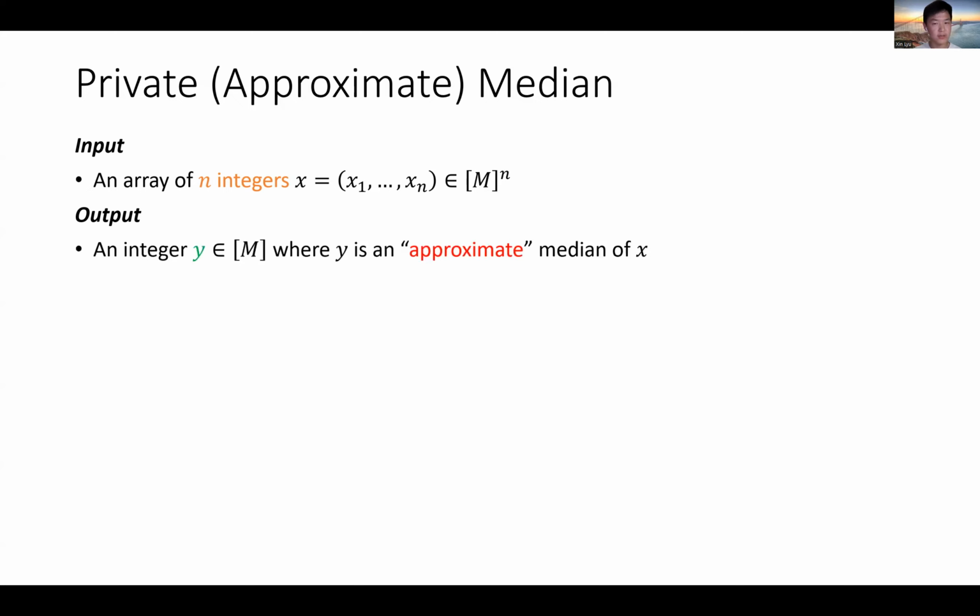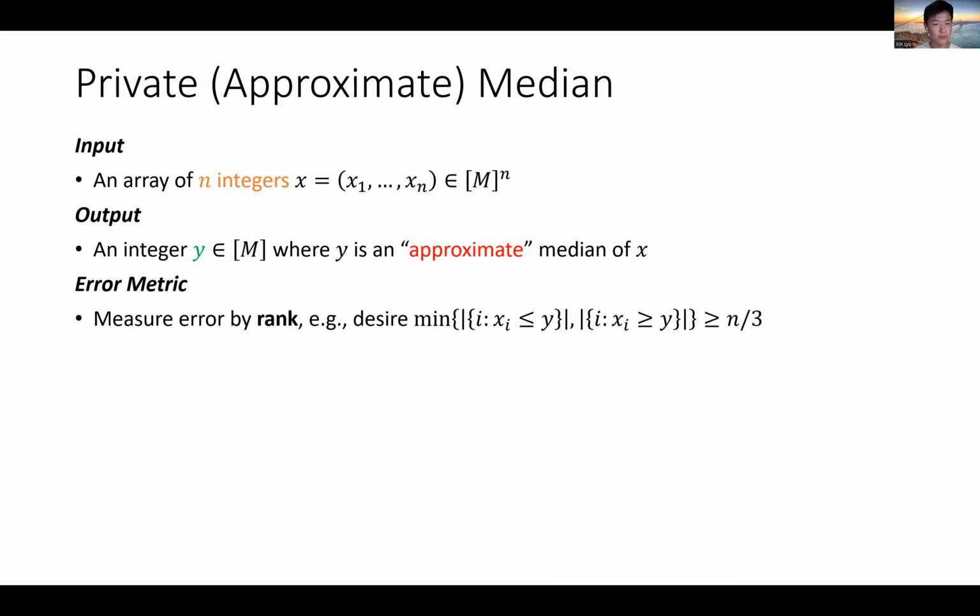So let's go into part one, background. Let me start by defining a problem not exactly learning thresholds, but very closely related, which is called private approximate median. Here you are given as input an array of integers, x1 through xn, each of them assumed to have value 1 through M. And you are tasked to output an integer y from the same domain, where y is supposed to be an approximate median of x.